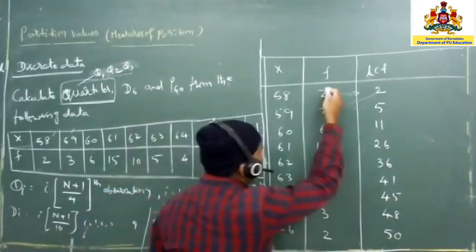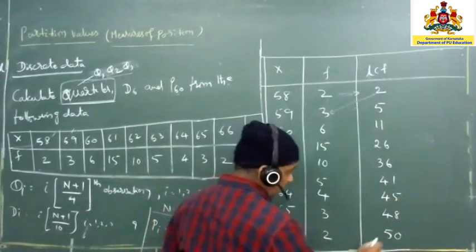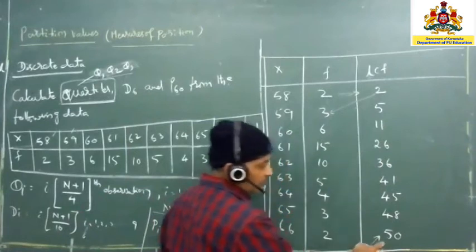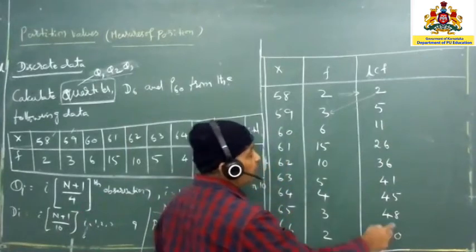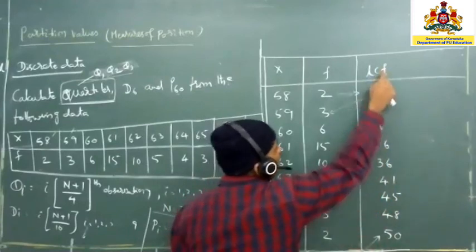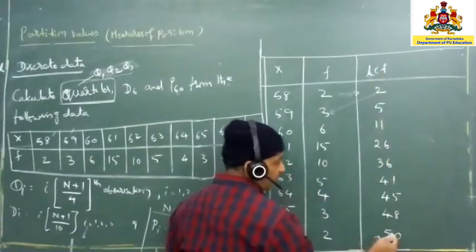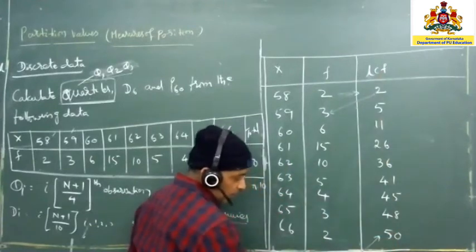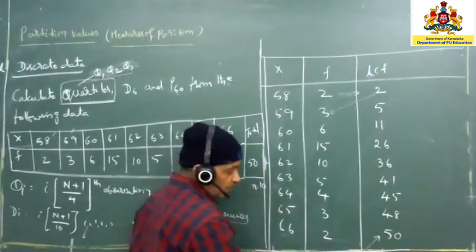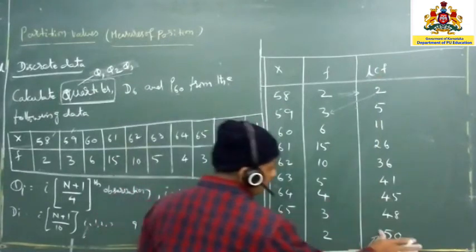So now we need not add it here, directly you can write up, because these numbers only we got. How do you understand it? The last value in the cumulative frequency must be equal to the total number of the frequencies. This should match, or else your addition is wrong.